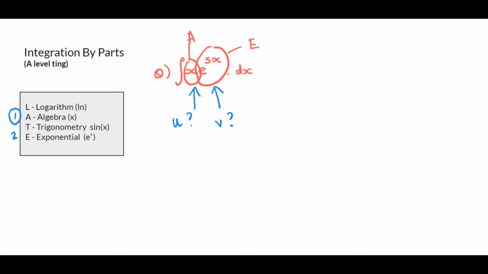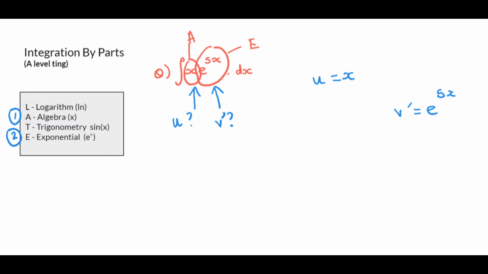Because E is second, yeah? So therefore, u is going to be x because it comes first. So I'm going to put u here. u is x. So then therefore, v dashed is equal to e to the 5x because it comes second. You understand what I've done here, yeah? So I've used LATE to find out which one's u and which one's v dashed. And I've done that by looking at this LATE to look at the order, basically, yeah?